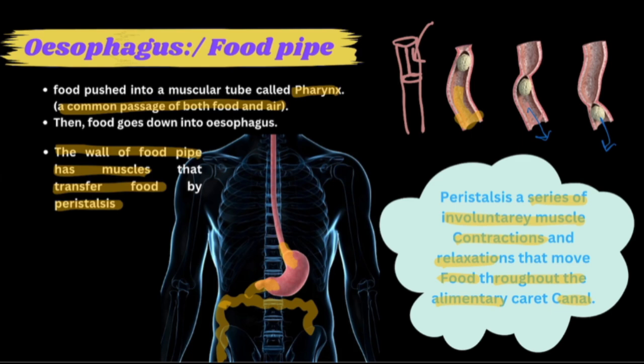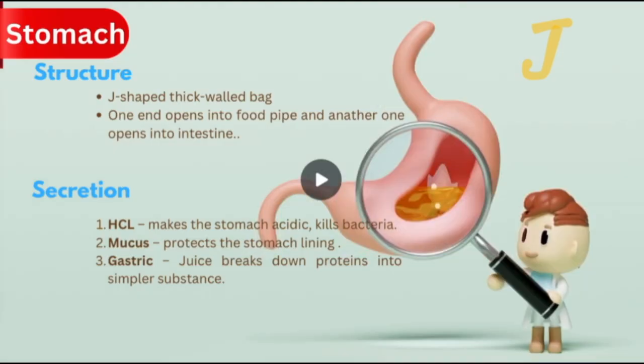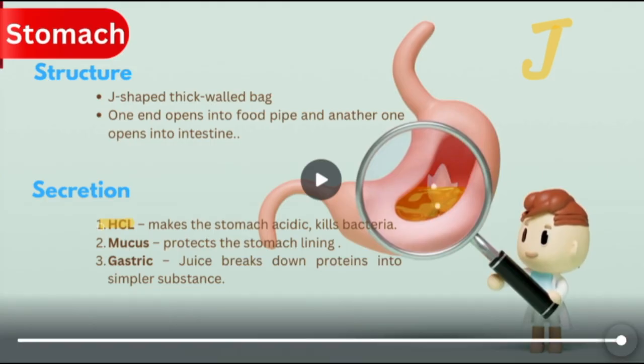Right? Now, what is the function of the stomach? The stomach secretes three substances: number 1, hydrochloric acid, 2, mucus, and 3, gastric juices. One by one, I will tell you the functions of these three. Hydrochloric acid: what is its function?